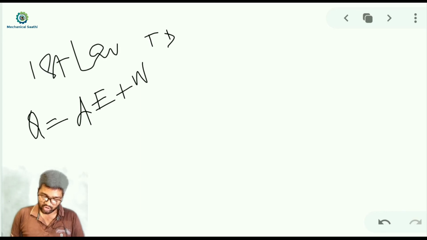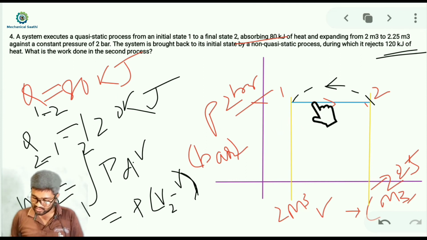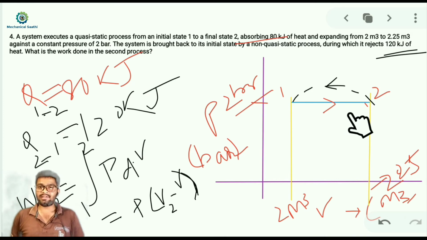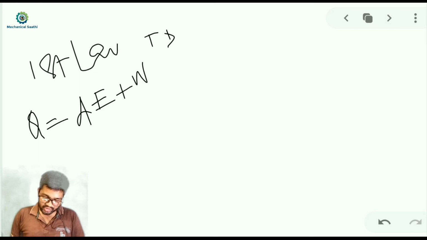So let me write it over here. Q is given to us as 80 kilojoule, and it is absorbed by the system during the 1 to 2 process, so we can take Q as positive.